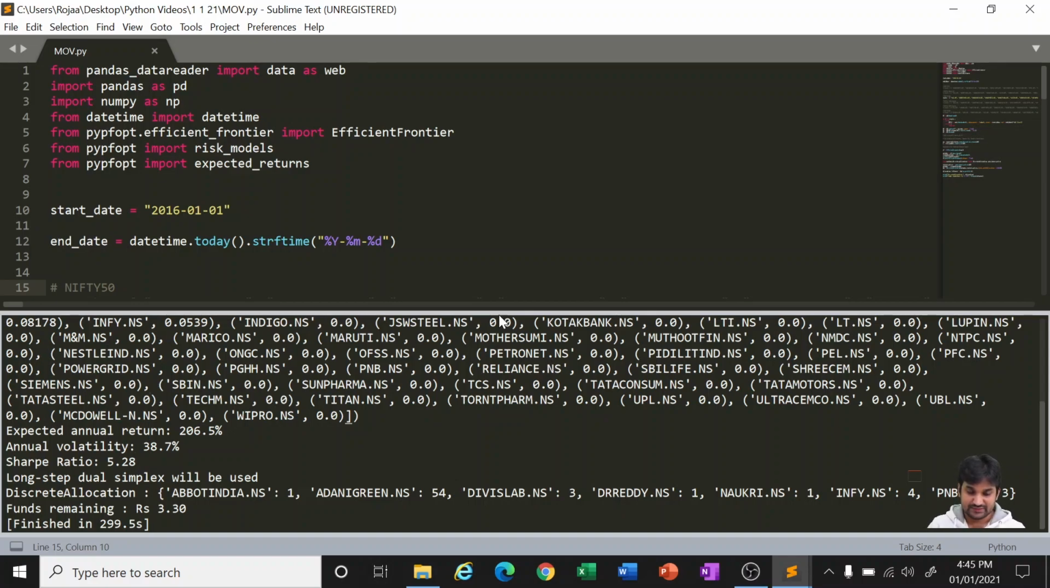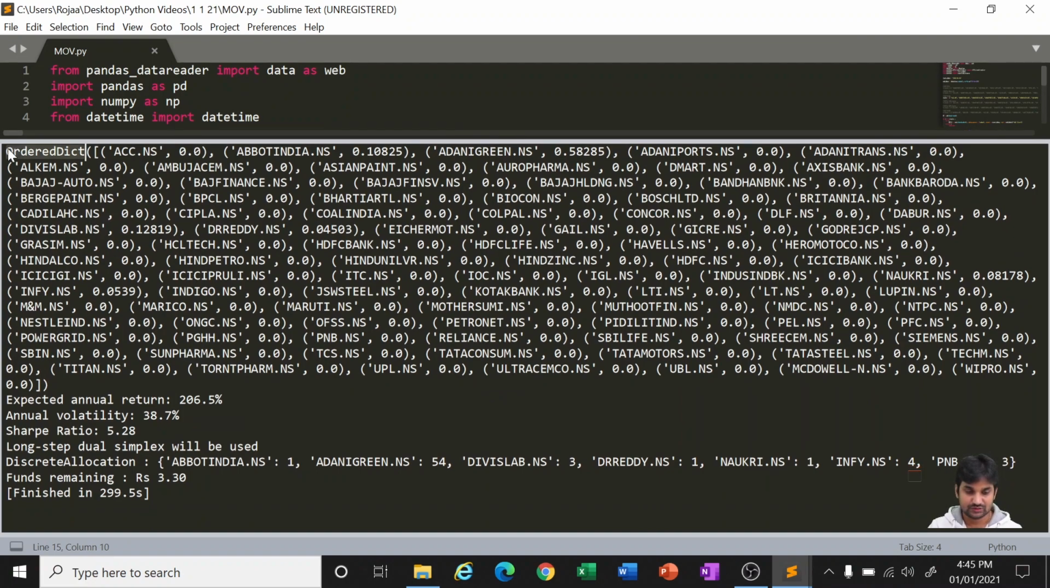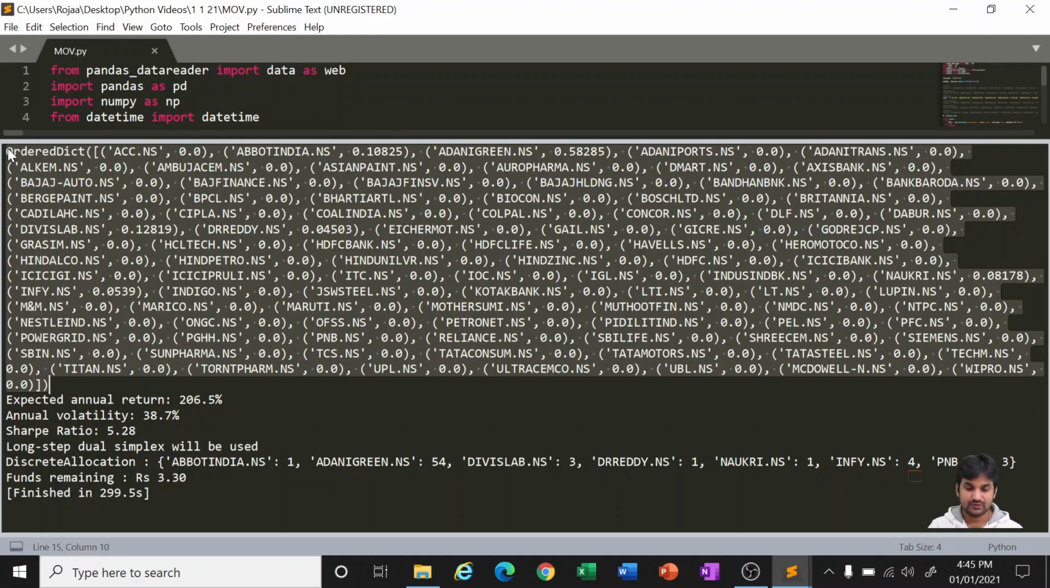Anyways, so again the same thing for the Nifty 100 stocks. These are all the 100 stocks, and it has given us the respective proportion. Like in the about India, 10%, it is suggesting Adani Green 58%, and Divis Lab 12%, Dr. Reddy's 4%. This is how it has given.